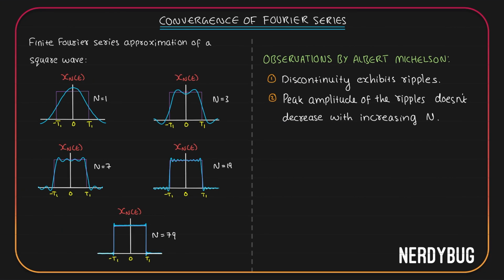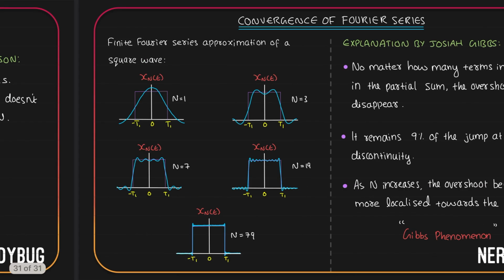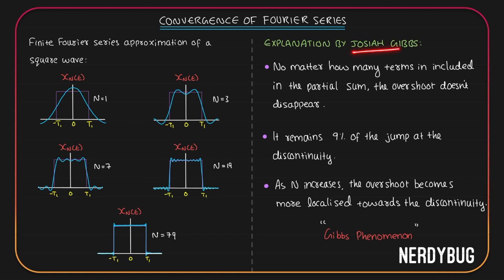Michelson did not understand why this was happening, so he decided to take help from another mathematician. His name was Josiah Gibbs. Gibbs studied this and concluded that no matter how many terms are included in the partial sum, the overshoot does not disappear. When he said partial sum, he meant the finite Fourier series approximation.